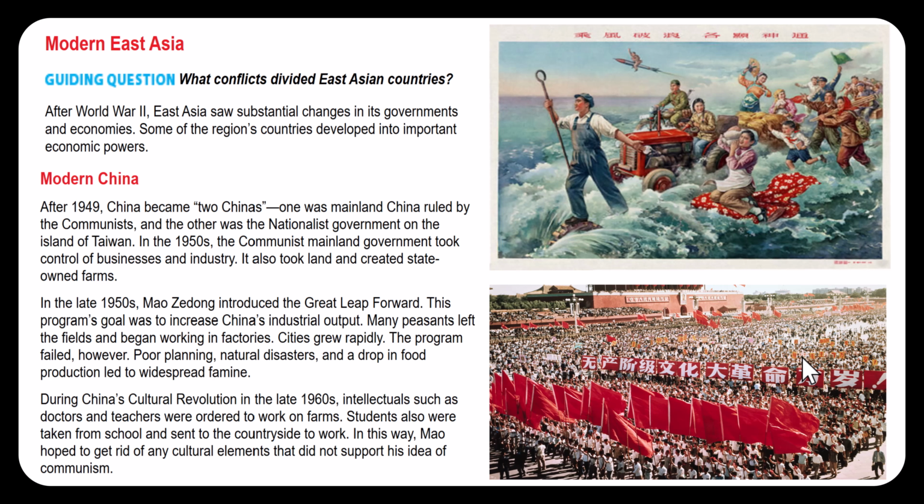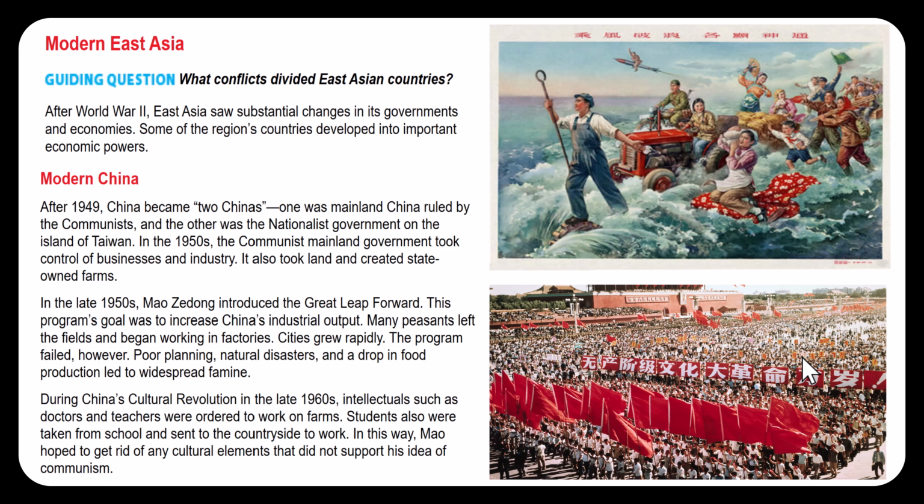Question 3. How did the Chinese mainland government make huge changes in the 1950s? Well, they took control of businesses and industry, and they took the land and they created state-owned farms. And that's what you get under a communism system of government. Question 4. What was the main goal of Mao's Great Leap Forward program? He was trying to increase China's industrial output. He had seen how it had worked in other countries, like the more modern countries of the world, and so he wanted to make China an industrial power.